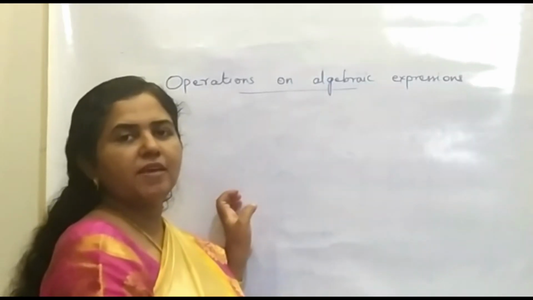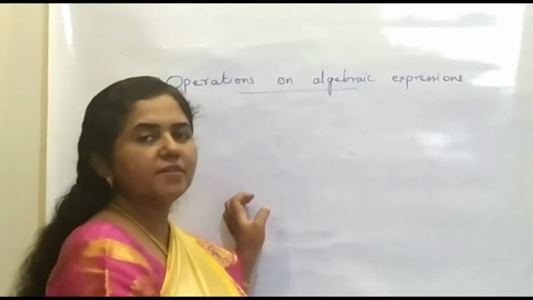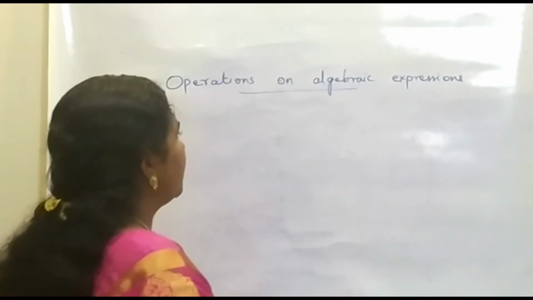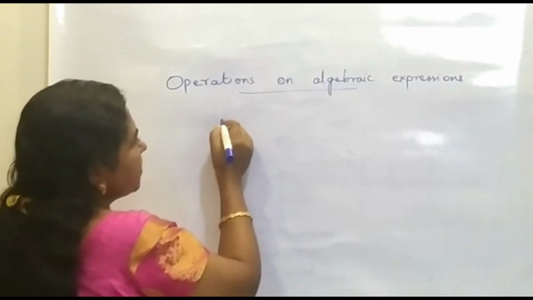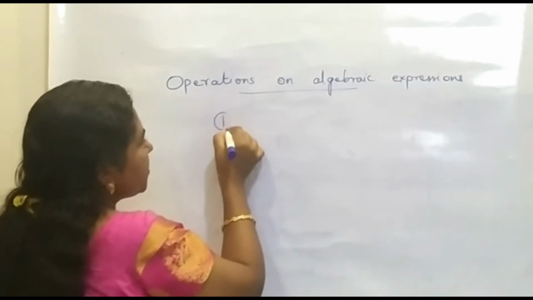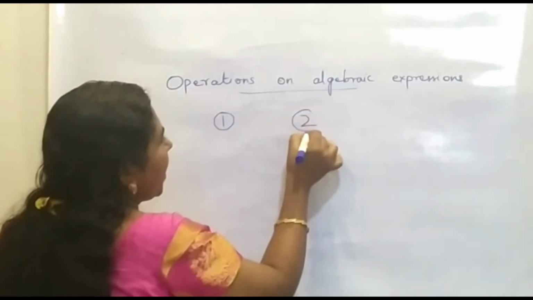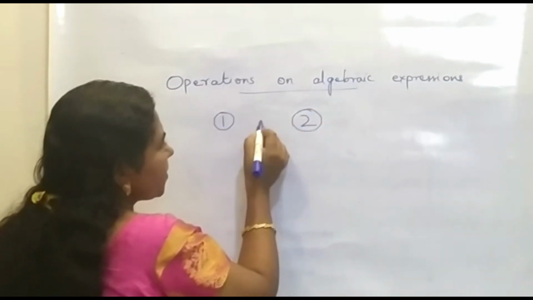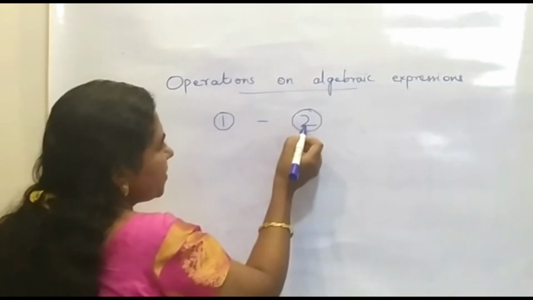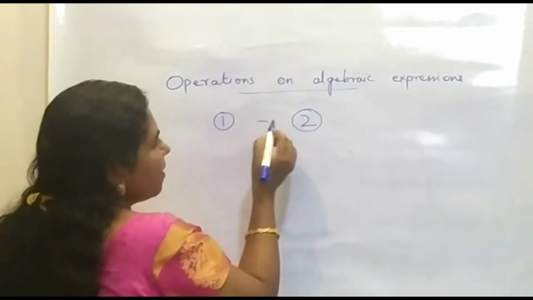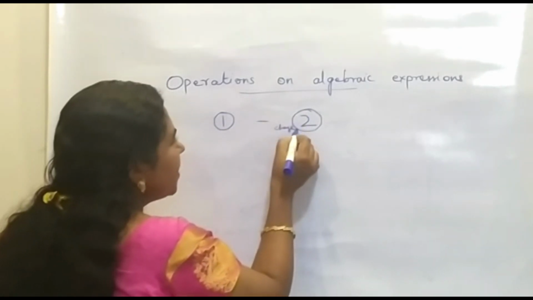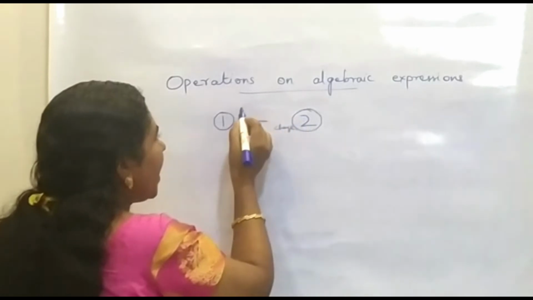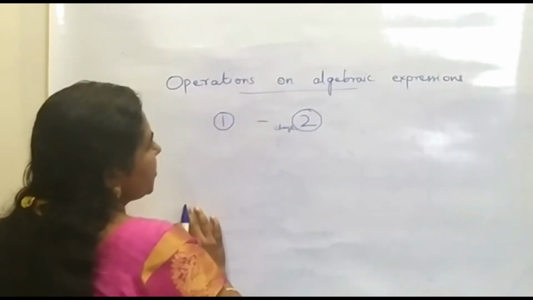Now the next we can see about subtraction of simple expressions. Okay, so now what we have to do is, when two expressions are given and if we are asked to subtract this from this, we have to change the sign of this expression and we have to add with the first expression.